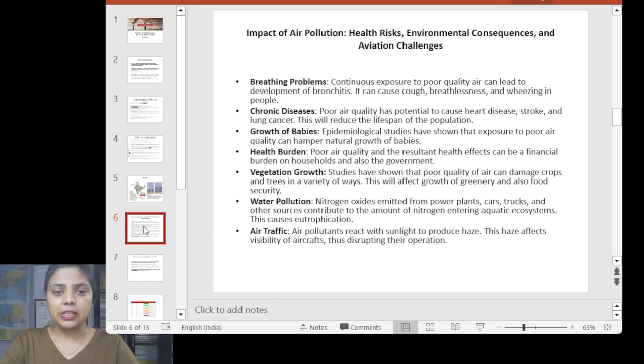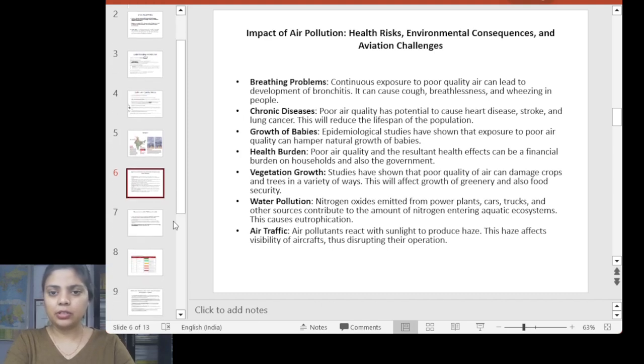The next we can see is air traffic. Because of this reduction in sunlight, there would be a lot of haze produced in the atmosphere, and it creates a visibility issue for aircraft. So these are all the reasons. There are a lot of other reasons which you can point out; if you think of some other reason, you can write it down.